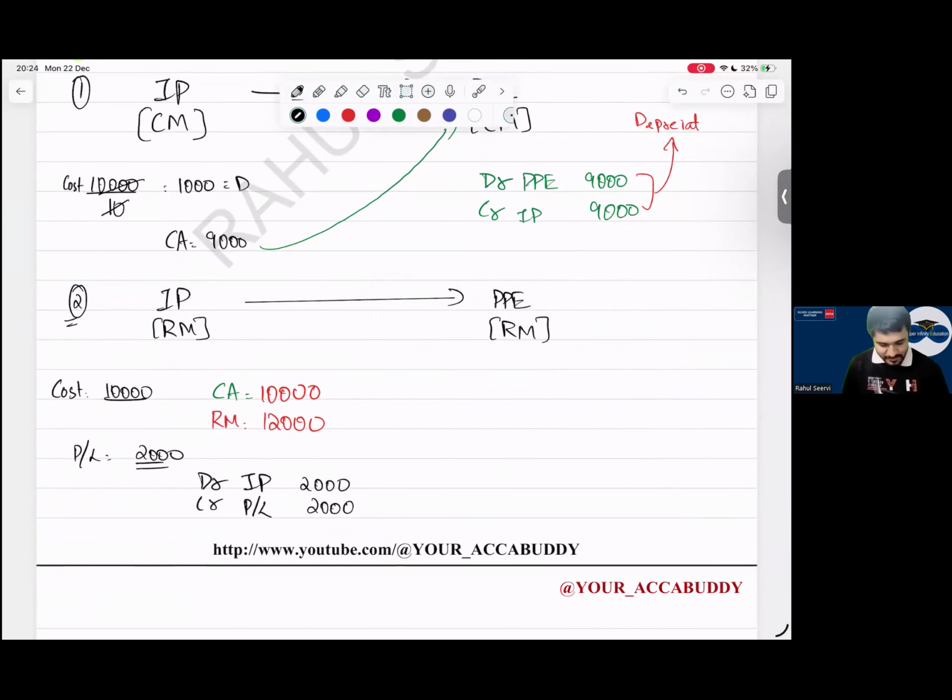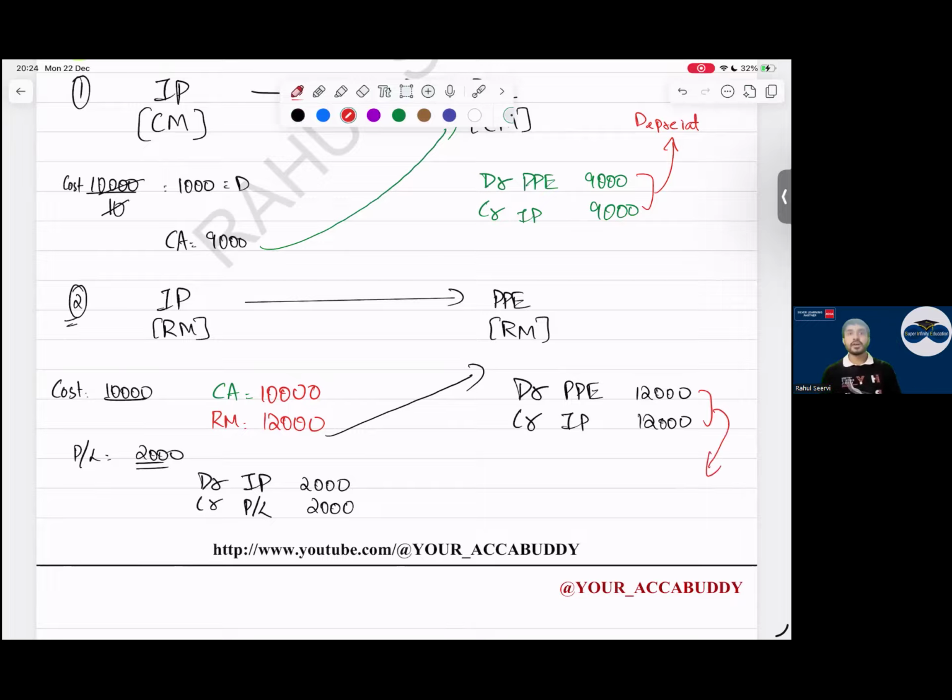चलो सेम ही ना. What is the transfer entry? This I transfer. No, debit credit, what do I do, everyone? Sir, PP, IP, 12,000, 12,000. Will I depreciate this now? Yes, sir, depreciate.